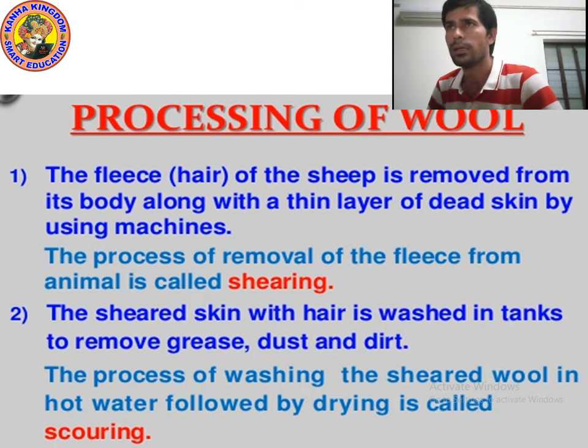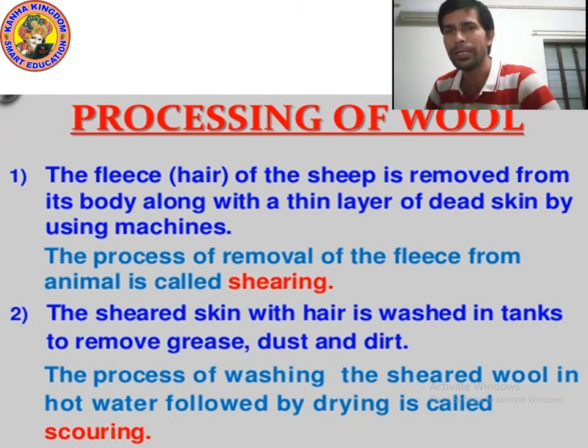So kids, we studied two steps. First step is shearing, second is scouring. Shearing means removing fleece with its dead skin. And scouring means washing and drying the sheared skin with hair.